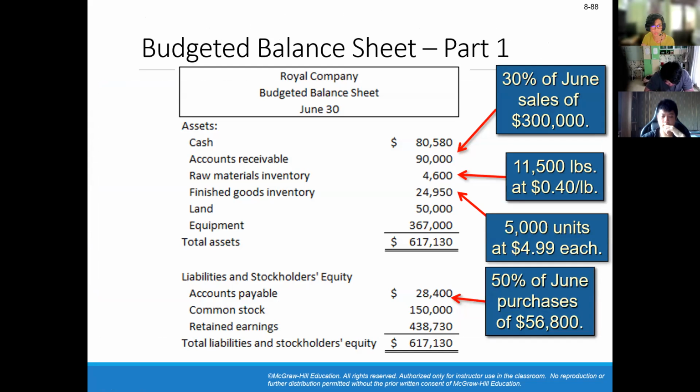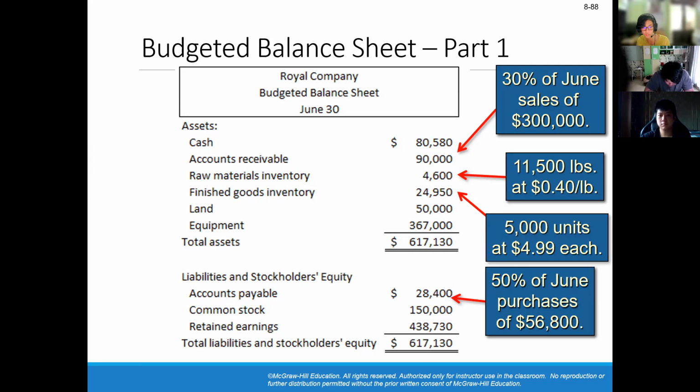So the main part is, for the assets, you add in cash, accounts receivable, the raw materials inventory, finished goods inventory, land 50,000, and equipment to get total assets.